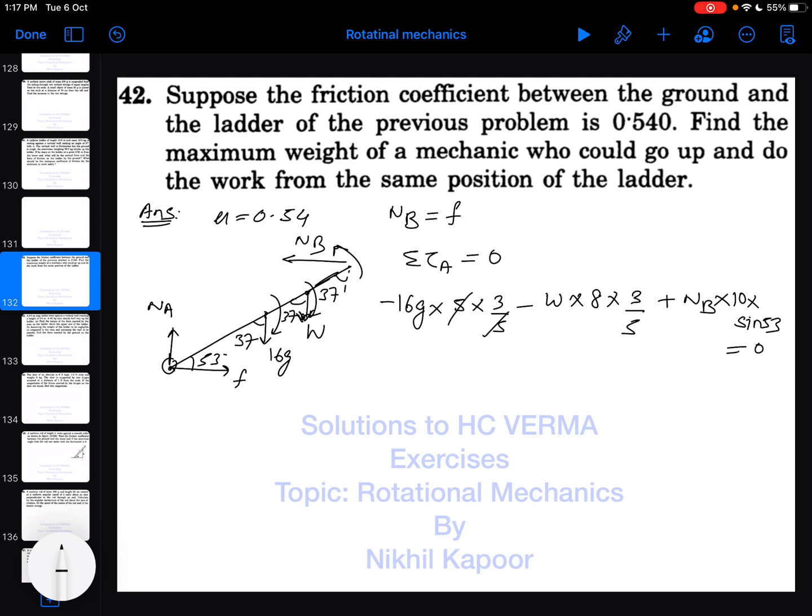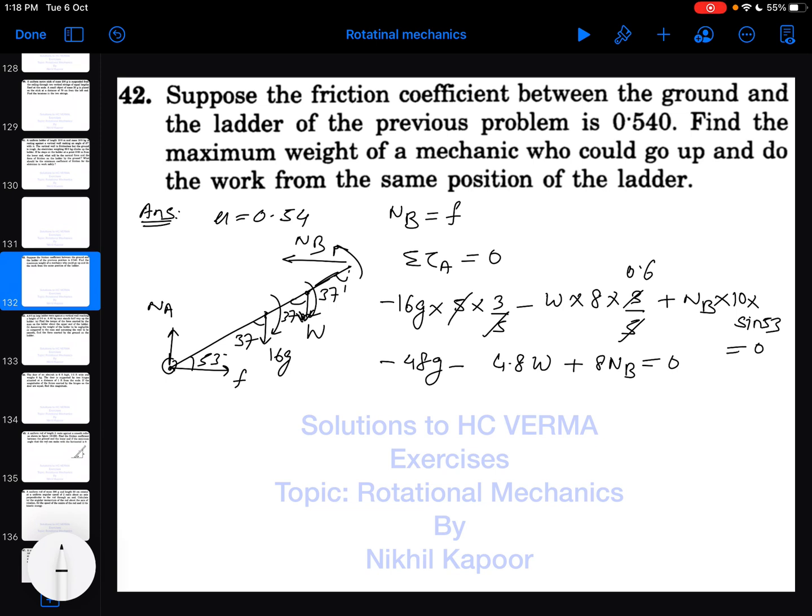So this 5 and this 5 get cancelled out, so that would be 48G minus 5 6s are 30, so 0.6, 8 6s are 48, so that would be 4.8 W plus sine 53 is 4 by 5, so that would be 8 NB equal to 0.